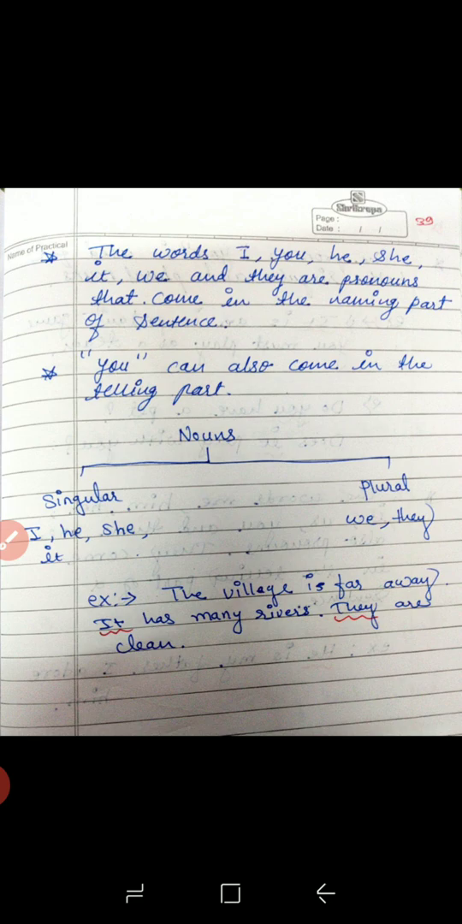And it has many rivers and they are clean. Now here we are using the pronoun they instead of rivers. As you know, river is also a noun, no matter whether it is a proper noun or common noun, it is a noun, so we are using the pronoun instead of the noun river. Understood? So in one sentence you can use various kinds of pronouns instead of using the noun again and again. Understood?